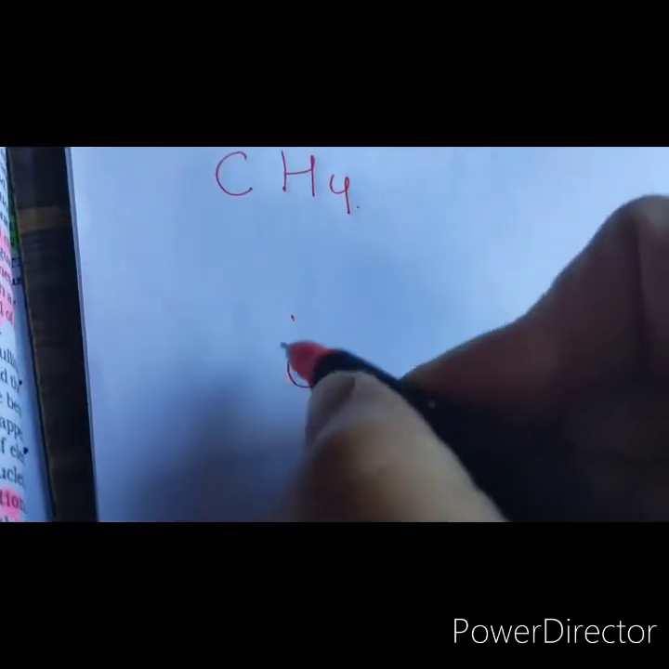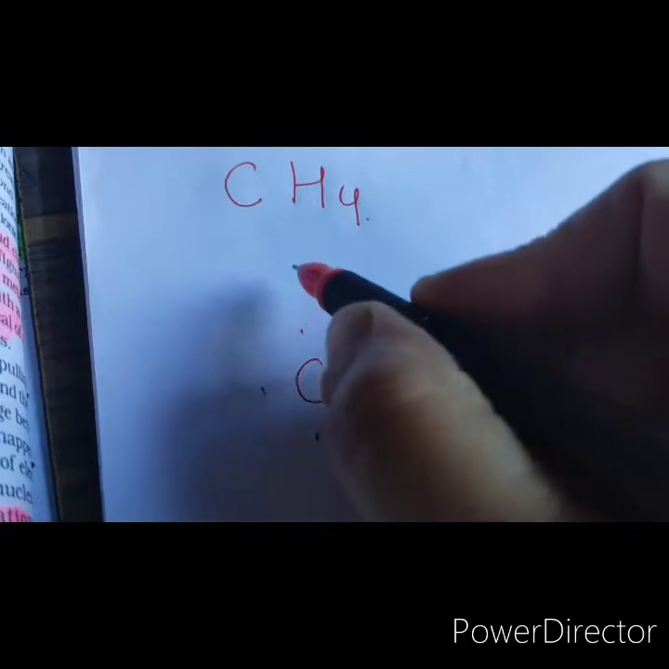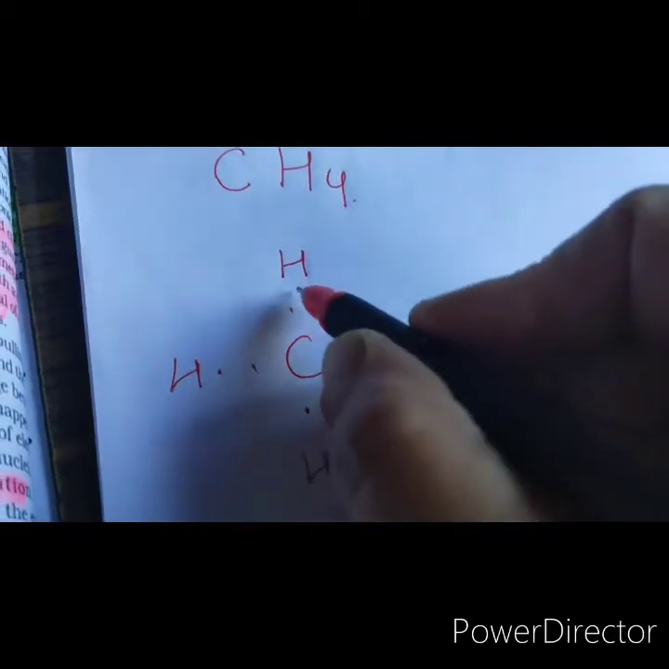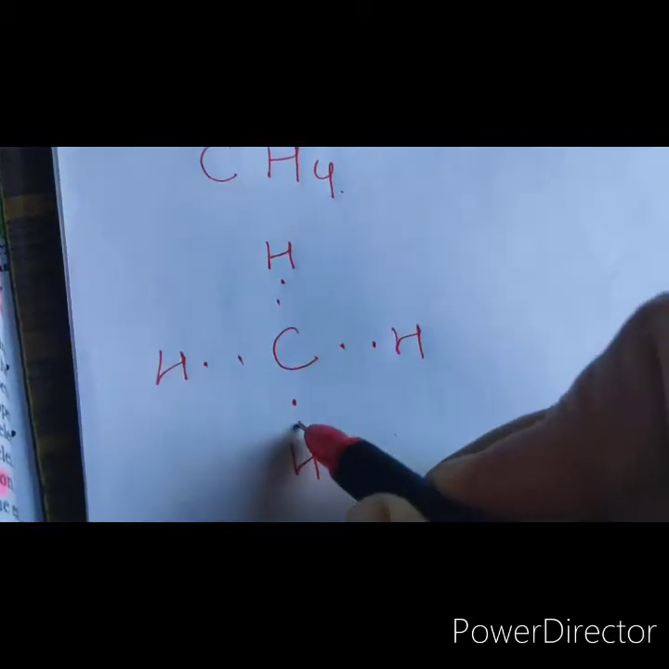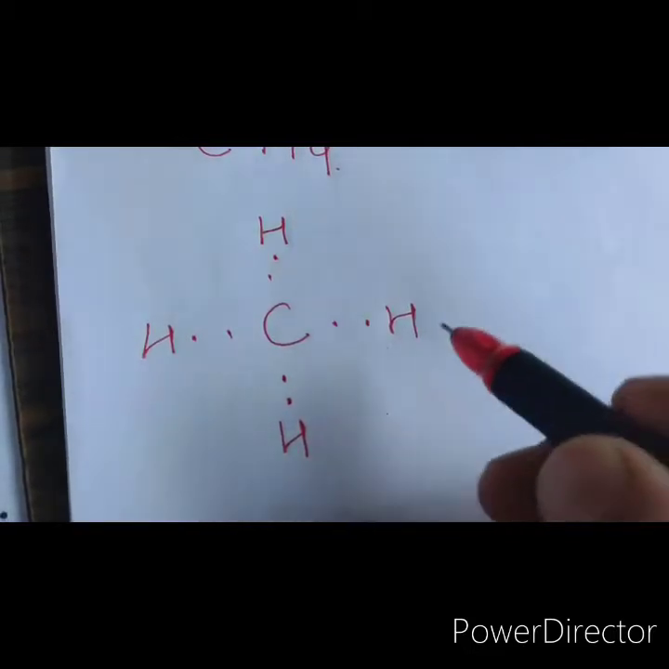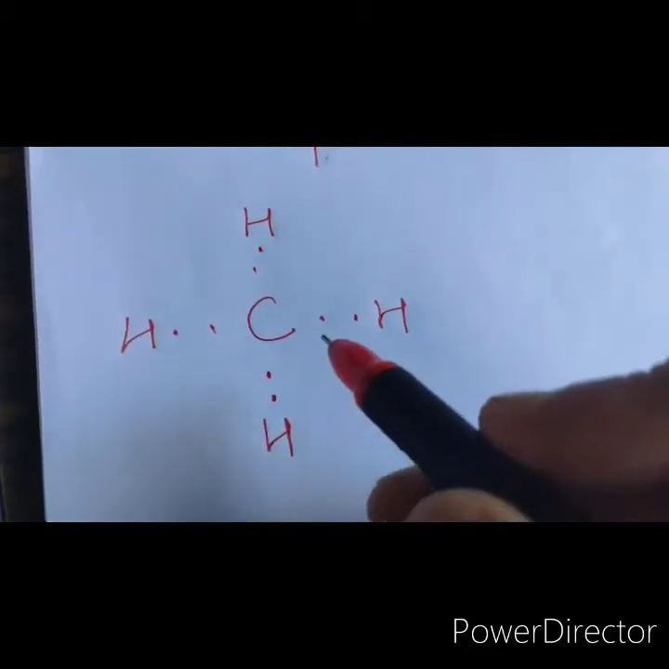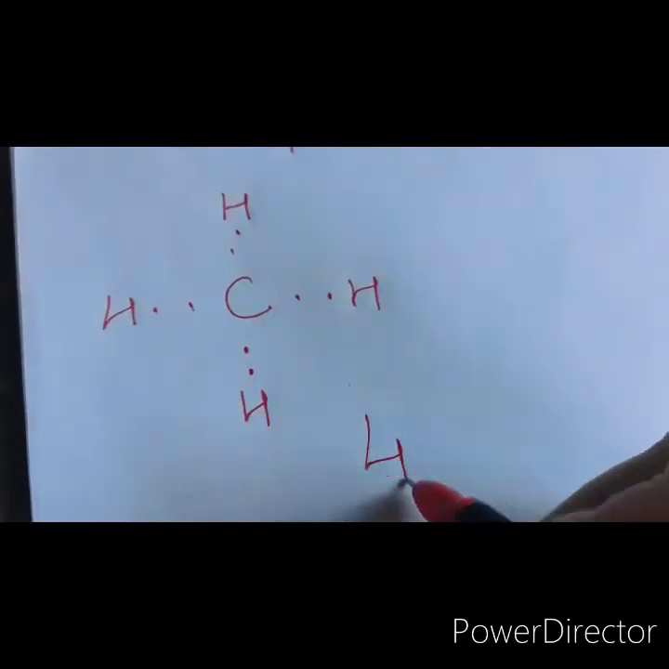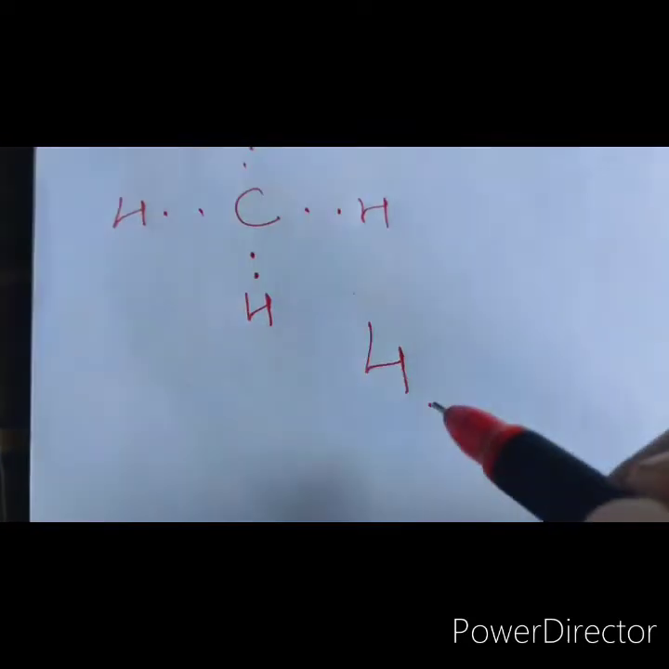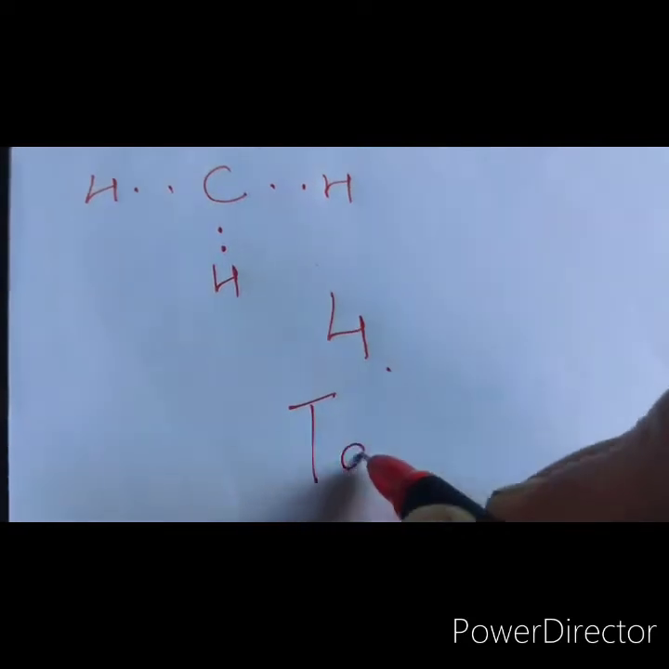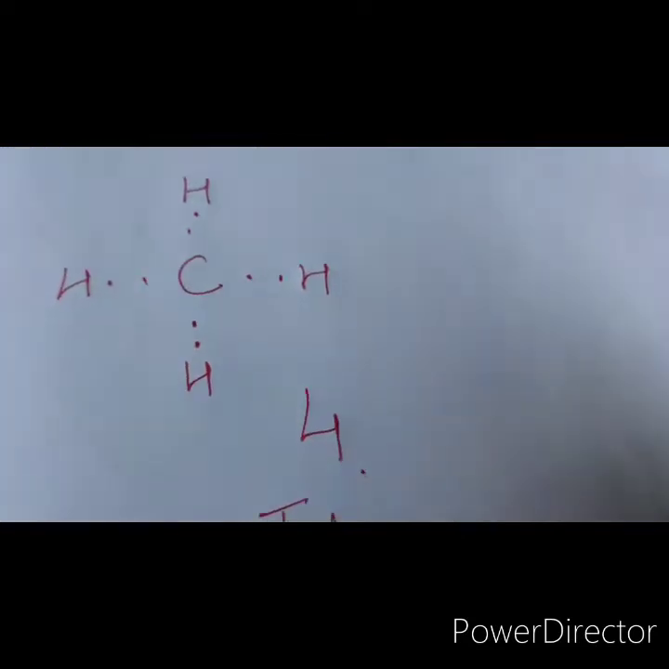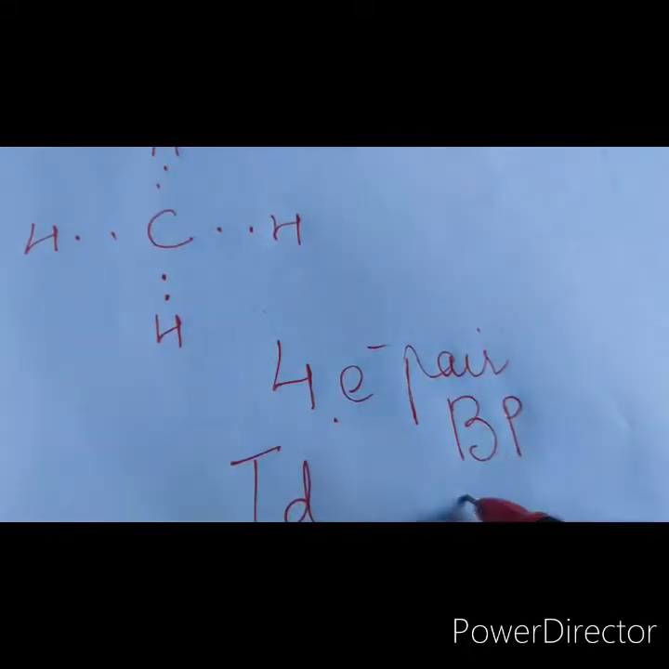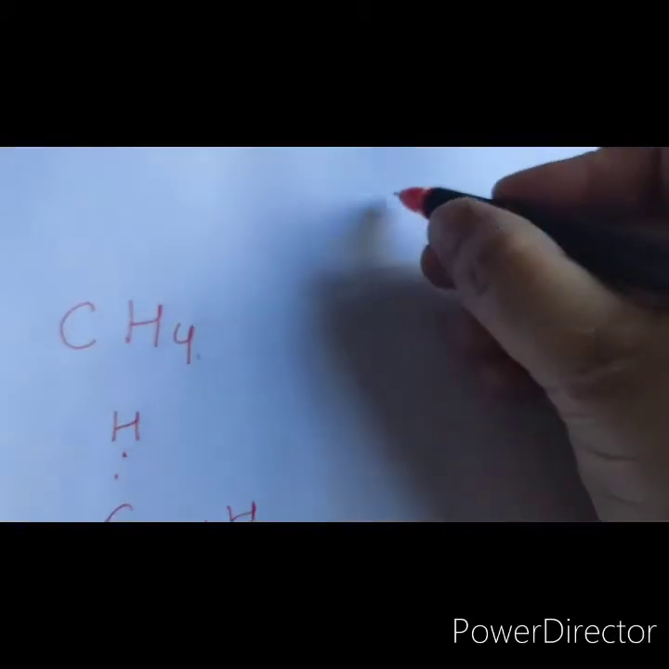Carbon has 4 valence electrons. Now it is to form bonds with hydrogen, which also provides 1 electron. So carbon has completed its octet, and hydrogen has also become a duplet. Now the number of electron pairs around the central atom is 4. If there are 4 electron pairs around the central atom, then the geometry of the molecule is tetrahedral. All these 4 electron pairs are bond pairs.